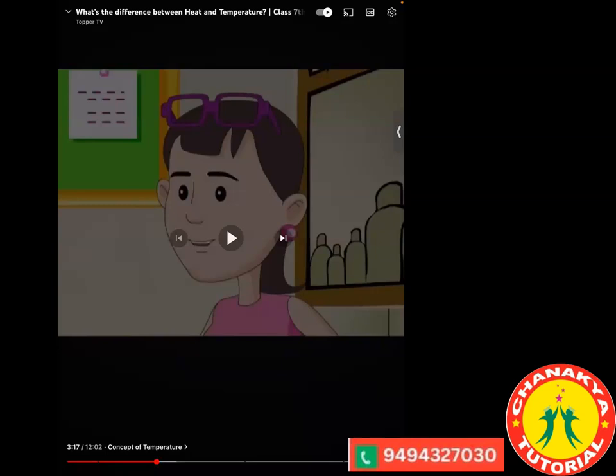So 101.3, 101.4, 101.5, like this, 102 then. So many subunits of divisions are there, and because of the rise in temperature, we say that the person is suffering from fever. So 98.6 Fahrenheit is basically the temperature of the body, and in Celsius it is 37 degrees Celsius.